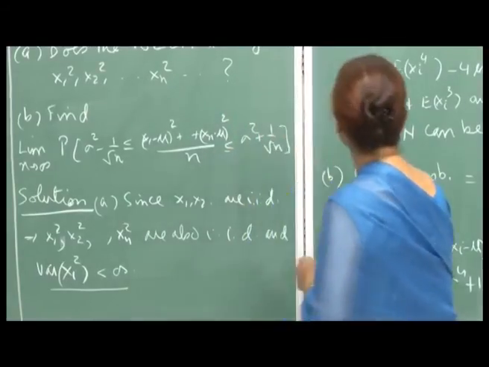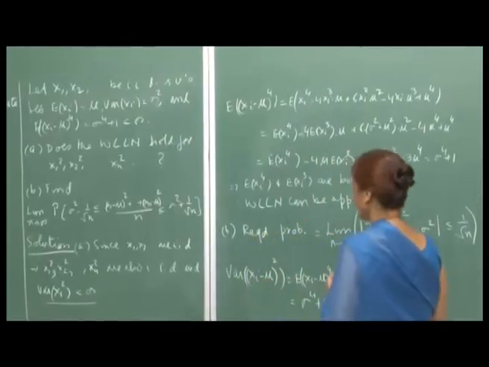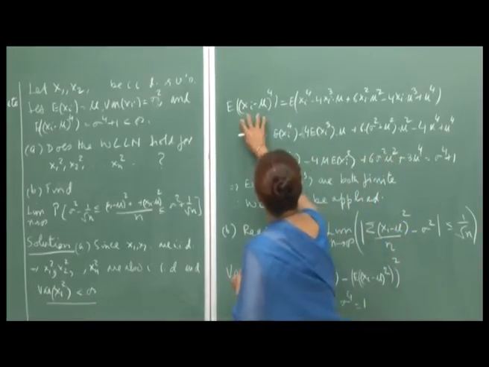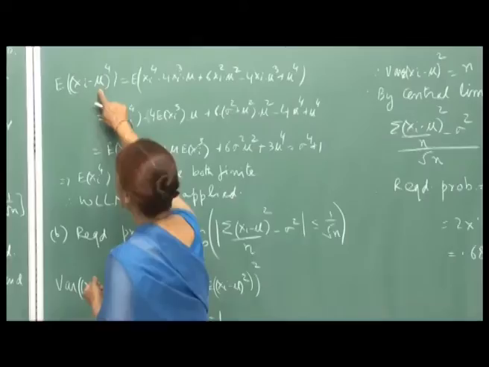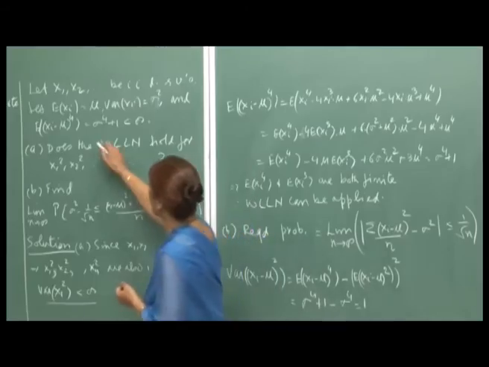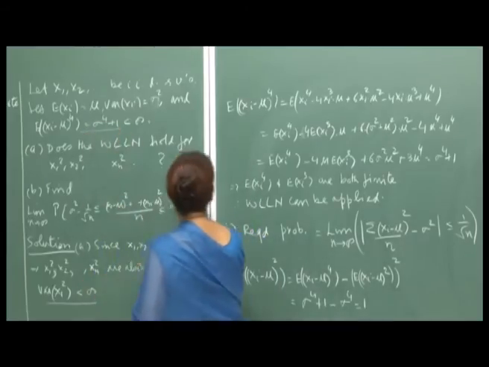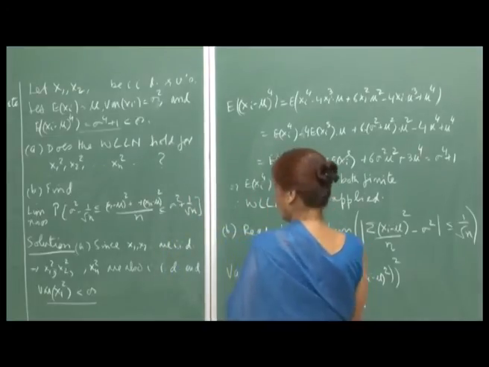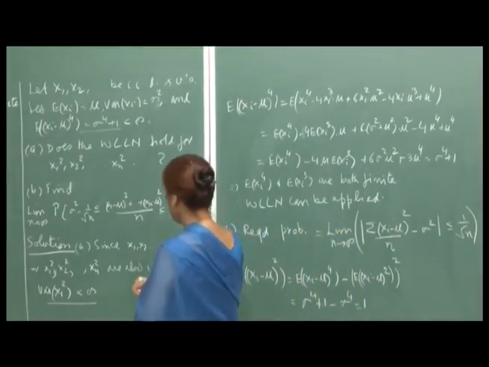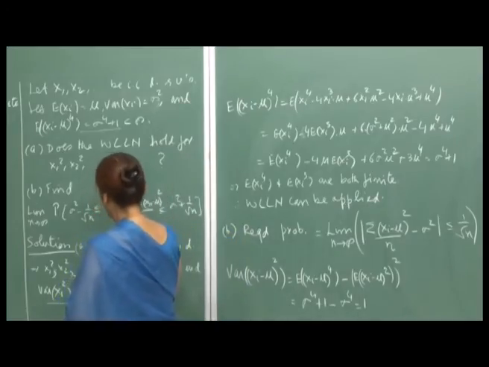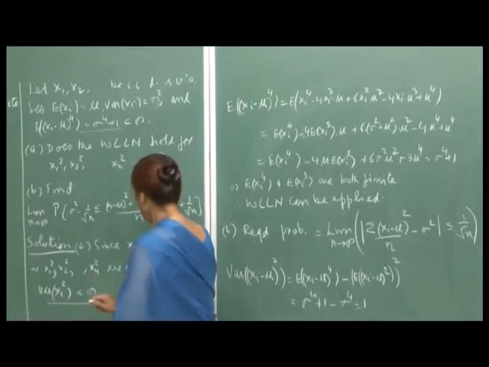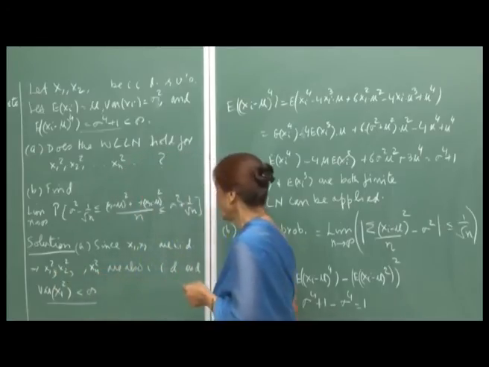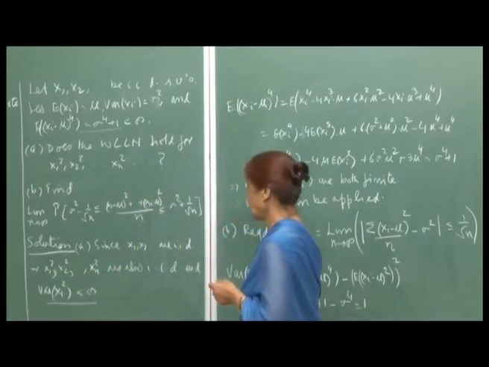And for this, I have made this calculation, with expectation of (Xi minus mu) raised to 4, which is what you are given as sigma to the 4 plus 1. And we missed this point, that for the weak law of large numbers, I need to say that these Xi squares are independent identically distributed and have finite variance.